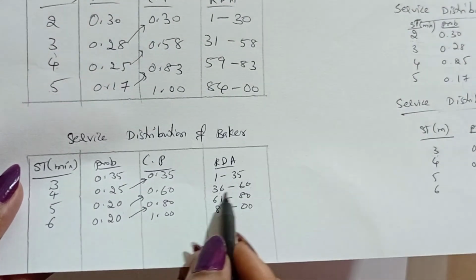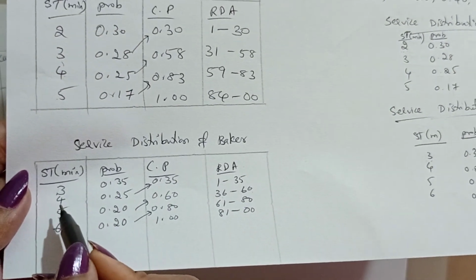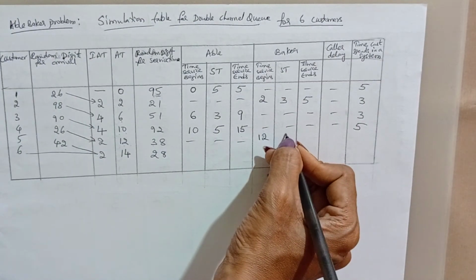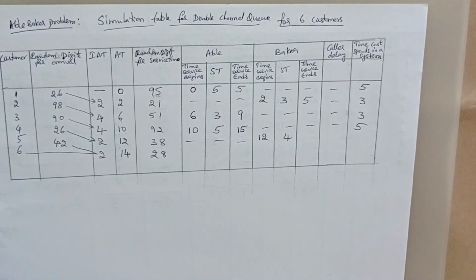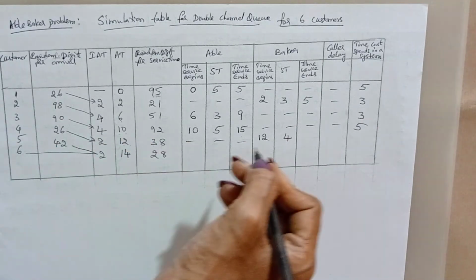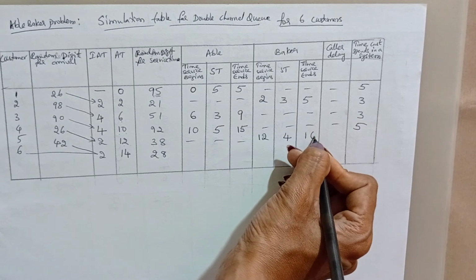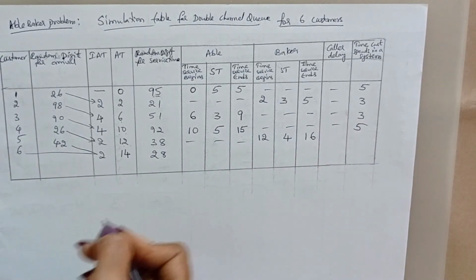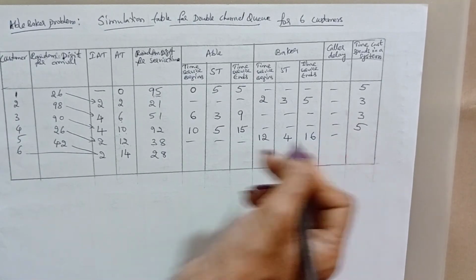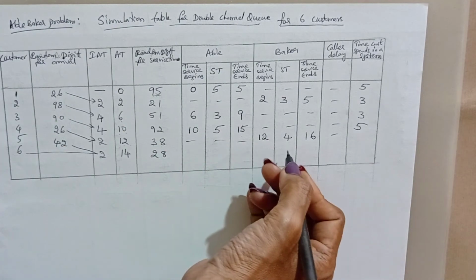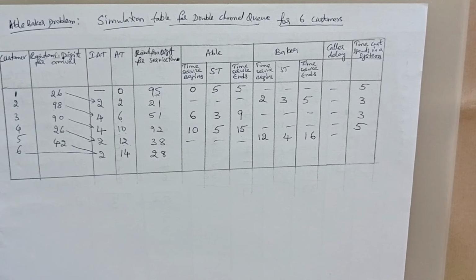So he needs 4 minutes to solve that problem, and he completes the service at clock time 16. No caller delay. And the time the customer spends in the system is 4 minutes.